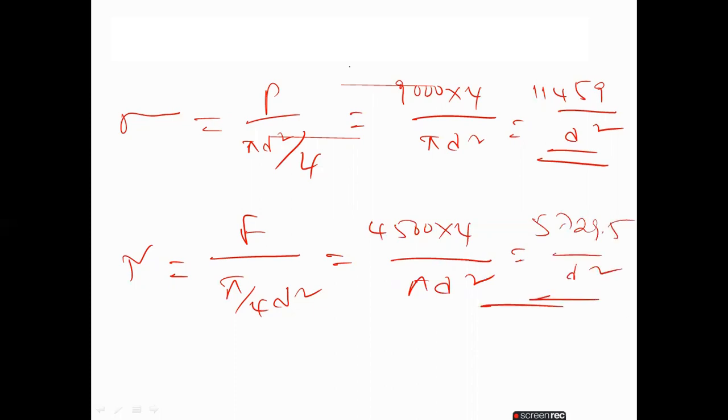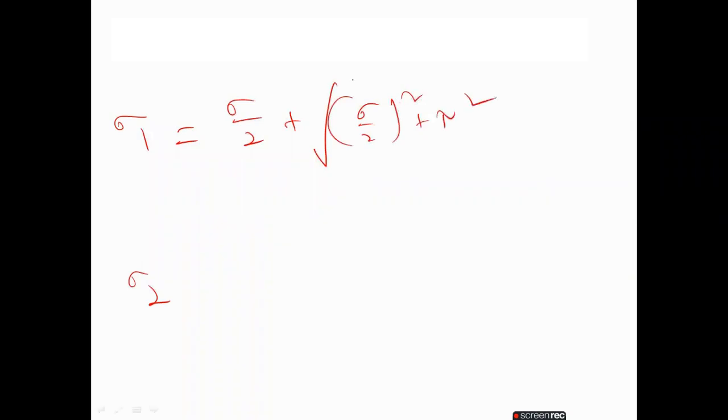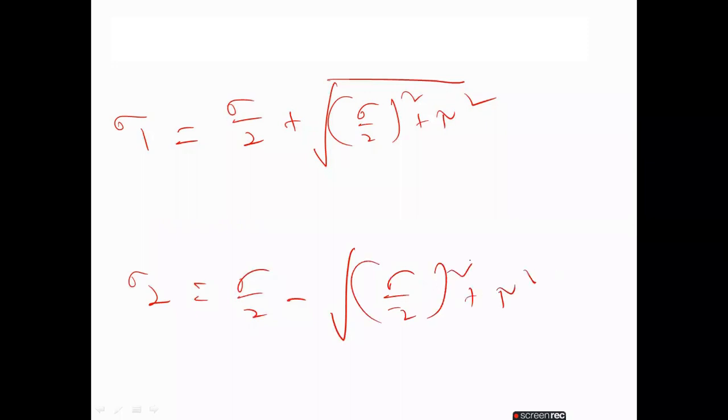These two values you people have already done a lot of times. And now, how did you calculate the maximum principal stress and the minimum principal stress, sigma 1 and also sigma 2? From yesterday's class you did it like this: sigma by 2 plus or minus square root of (sigma by 2) whole square plus tau square.